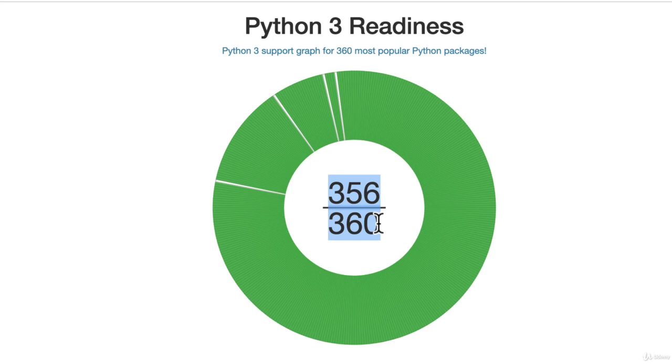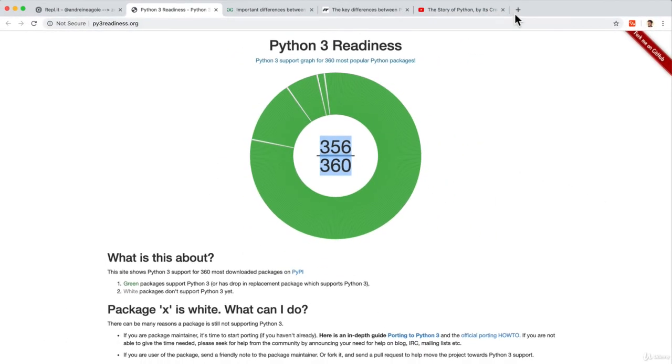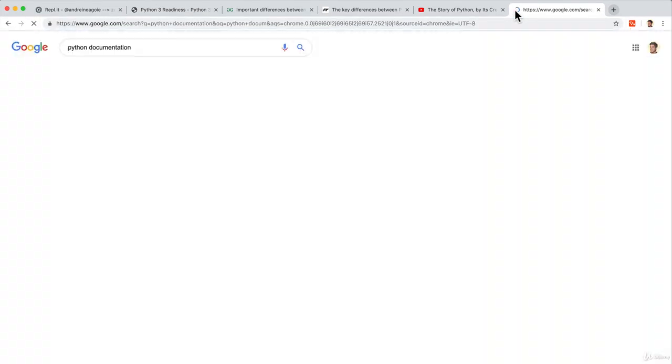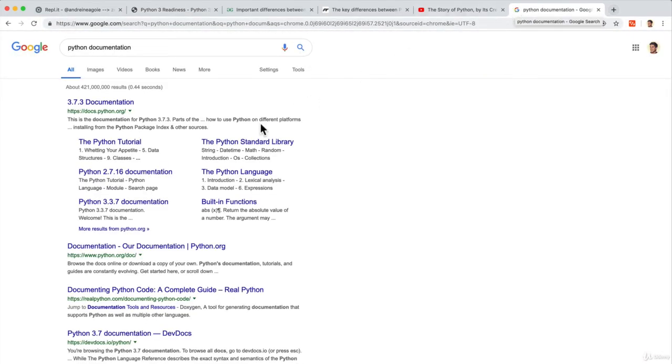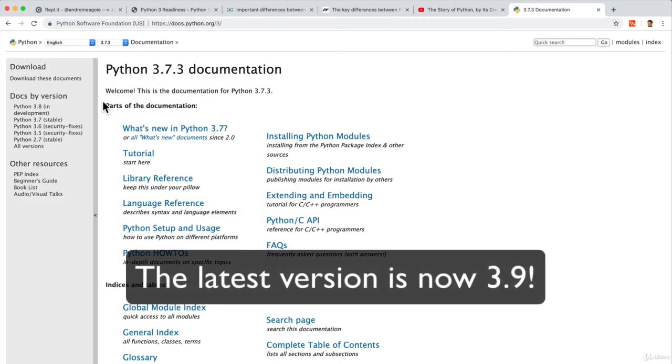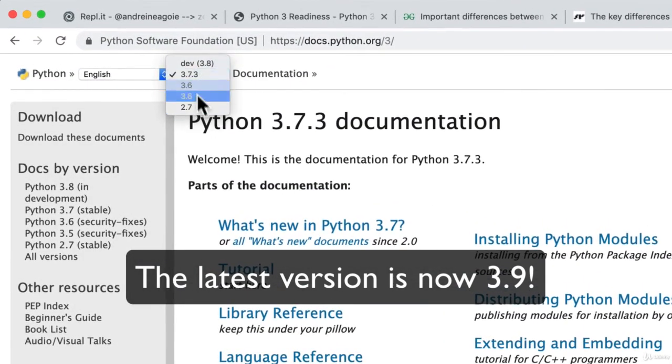of the historical context. And one thing to be careful of when in this course you're searching for answers, or maybe I have some exercises that require you to Google things. For example, if we go to the Python documentation, which is the reference of what the programming language does, you'll see that you can choose the versions here.